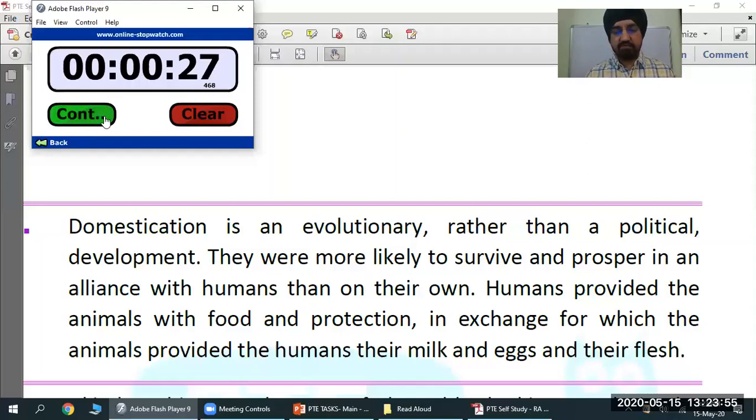Okay. So a couple of mistakes, Akash. This "yes" is not "yes". You have to take care of S. You are saying "which the animal", it's "animals". Humans, eggs. And "a political development". Okay, it's alliance. It's not "alliance", okay, alliance. Alliance. ठीक है.